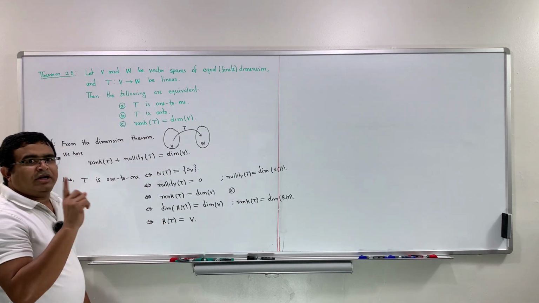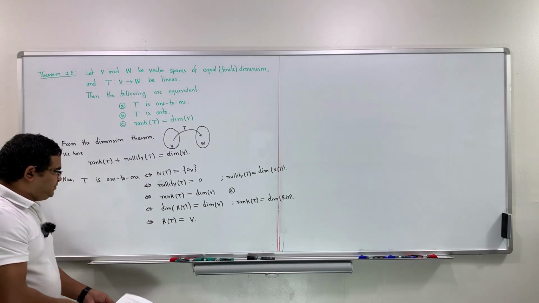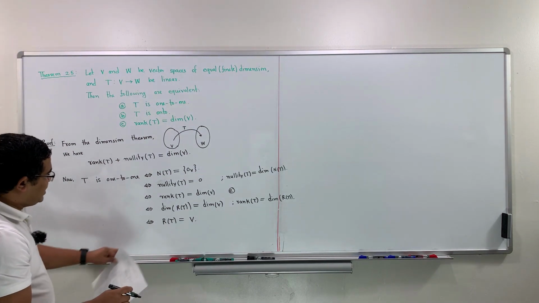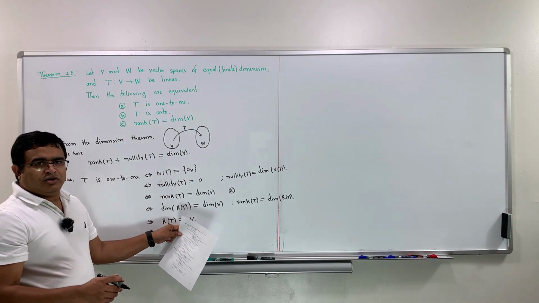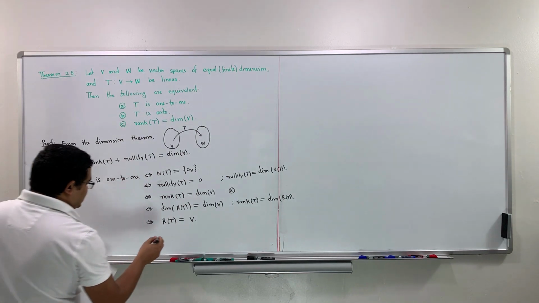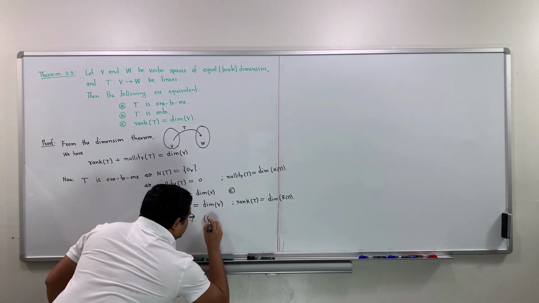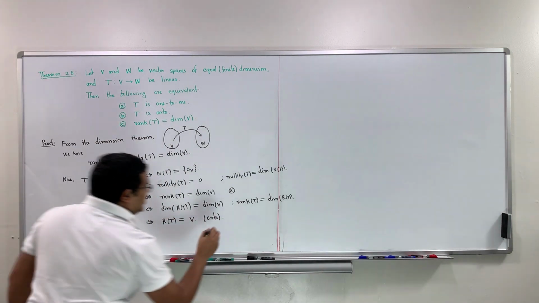One should be a subset of the other. So range of T equals V, and that means T is onto. So it proves B.